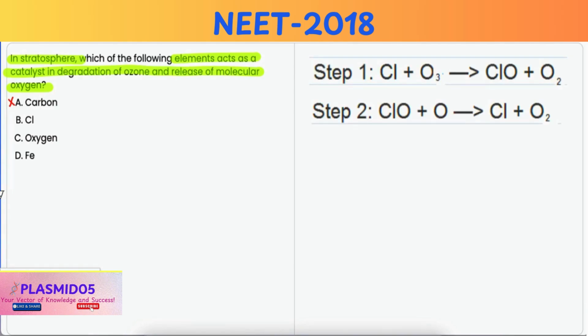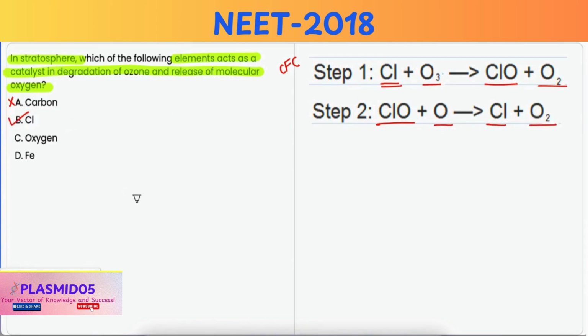Option B, chlorine. Now, chlorine atoms, which are mainly released from chlorofluorocarbons, that is CFCs, act as a catalyst in the degradation of ozone because a single chlorine atom can destroy thousands of ozone molecules in the stratosphere through a series of reactions which involve, say, chlorine plus ozone gives rise to hypochlorite and oxygen. And this hypochlorite again reacts with atomic oxygen to give rise to chlorine and oxygen. So this is the correct option.